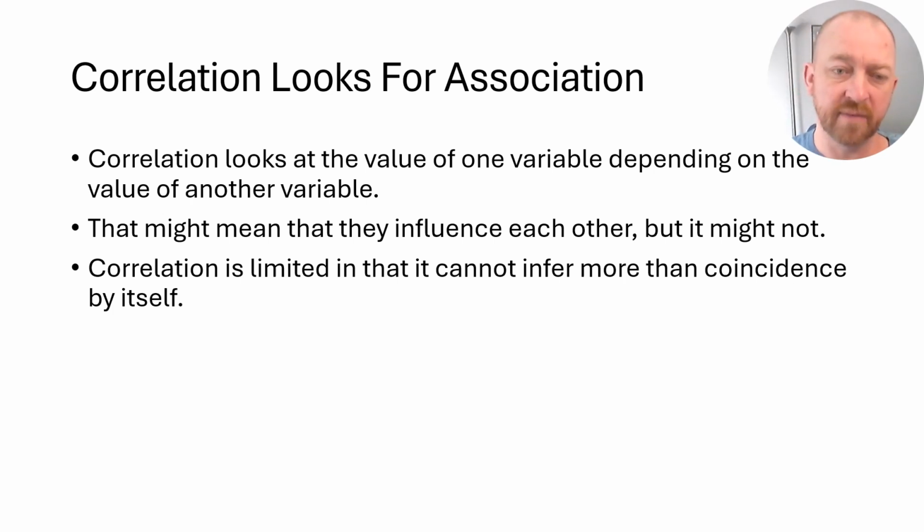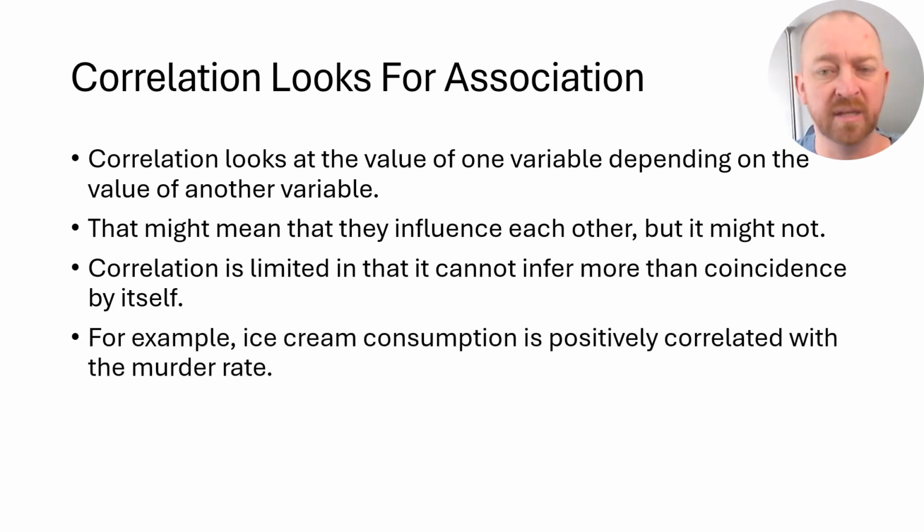So I want to give an example of exactly what I'm talking about and then talk about all of the limitations here of correlation. You may have also heard this in some other courses, but it is a fact that ice cream consumption is positively correlated with the murder rate. In other words, as ice cream consumption generally rises, as there are more ice cream sales, there are also more murders. There tend to be higher homicide rates. Specifically, murder is a little different than a homicide, right? But that is a fact. That is true. You can look that up. It's an absolutely true fact that those two things are correlated.